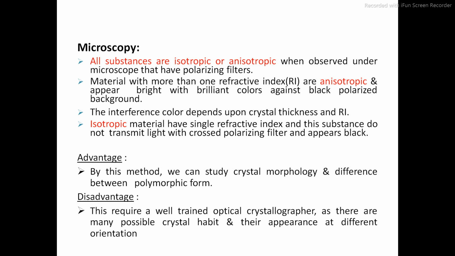For example, chloramphenicol palmitate exists in three crystalline forms. So the advantage of microscopy is that we can identify the different polymorphic forms, whether A, B or C. But to identify them you will require a well-trained optical crystallographer, because there are lots of crystal habits and appearances at different orientations.